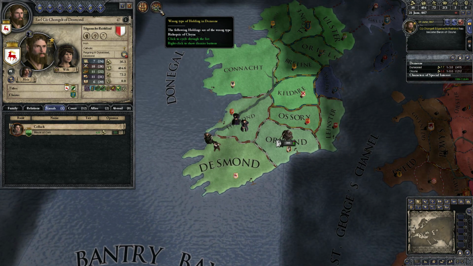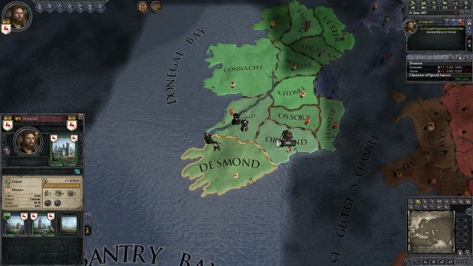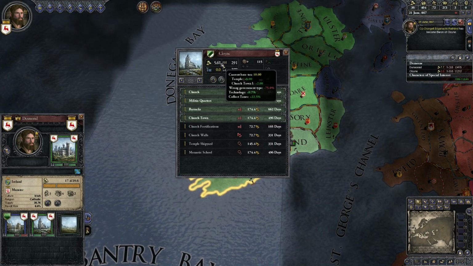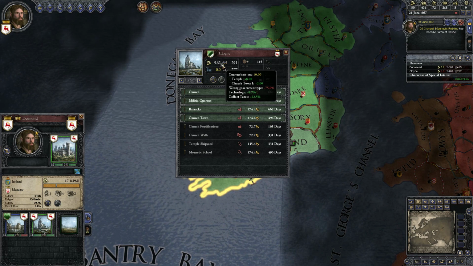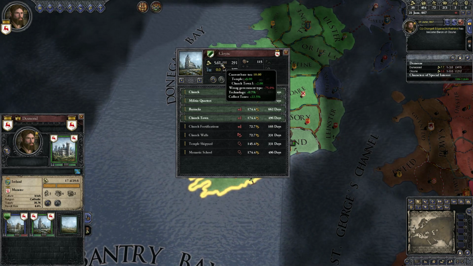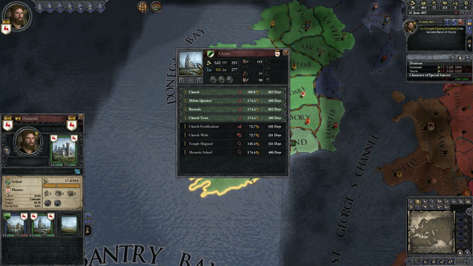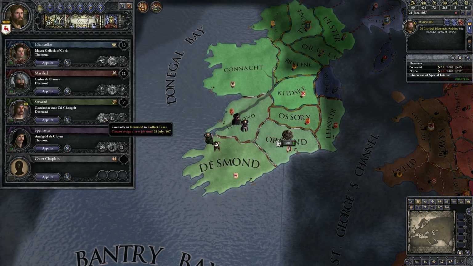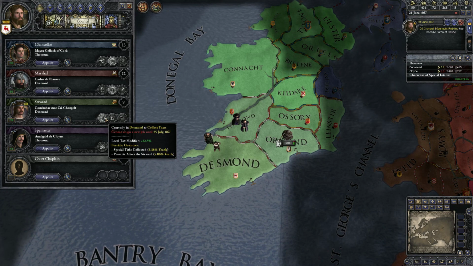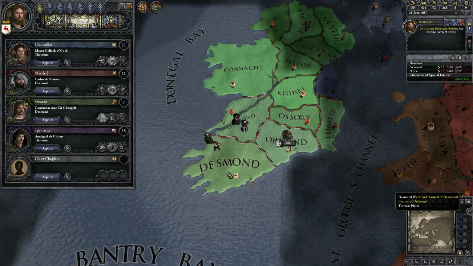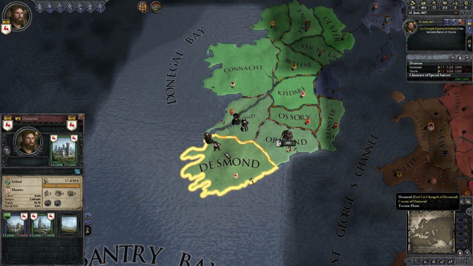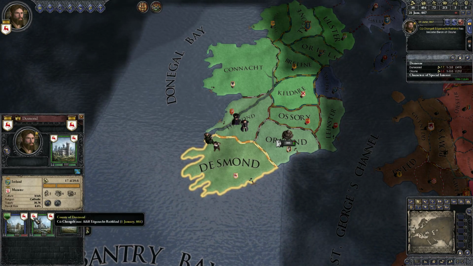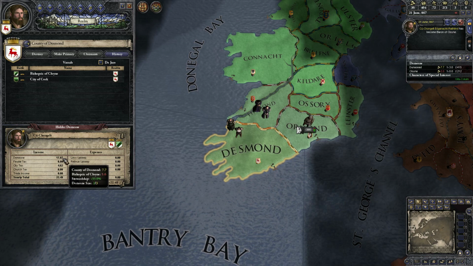The following holdings are of the wrong type, the bishopric of Cloyne. And so if we go to the bishopric and we hover over this, we can see wrong government type minus 75%. Notice, though, that the collect taxes plus 22.5 is now applying to this bishopric. Remember, when we were talking about our counselor, I mentioned that this collect taxes applies to all holdings that you control directly in this county. And now that we control it directly, it's going to apply to the castle and to the bishopric. So that does offset the penalty slightly.